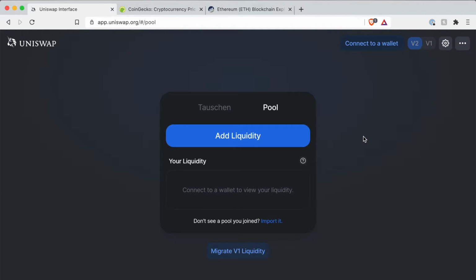And then you will profit from trading fees generated by all users of this platform who are trading the pair you've provided liquidity to. So it's a very nice feature to earn some additional income while holding your coins.